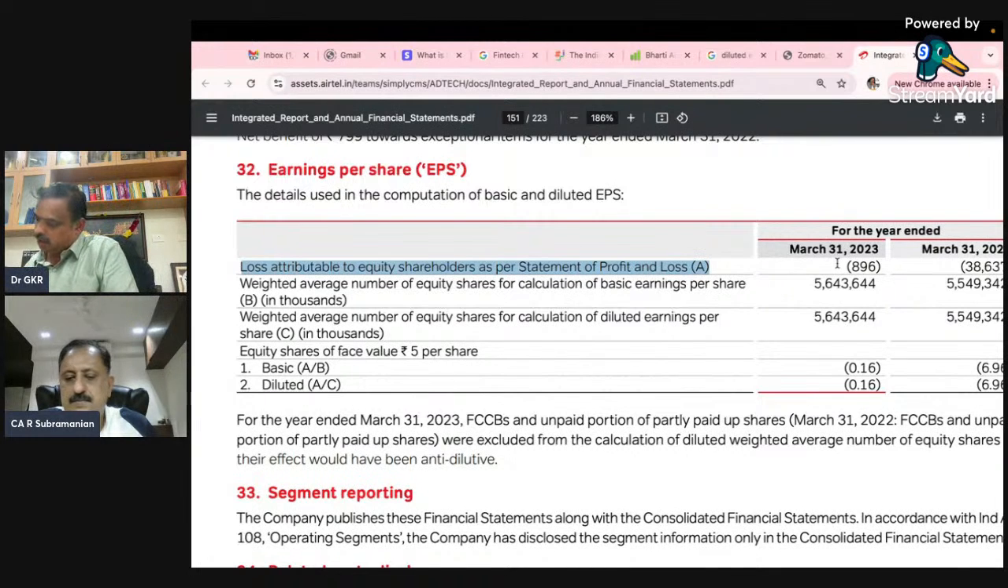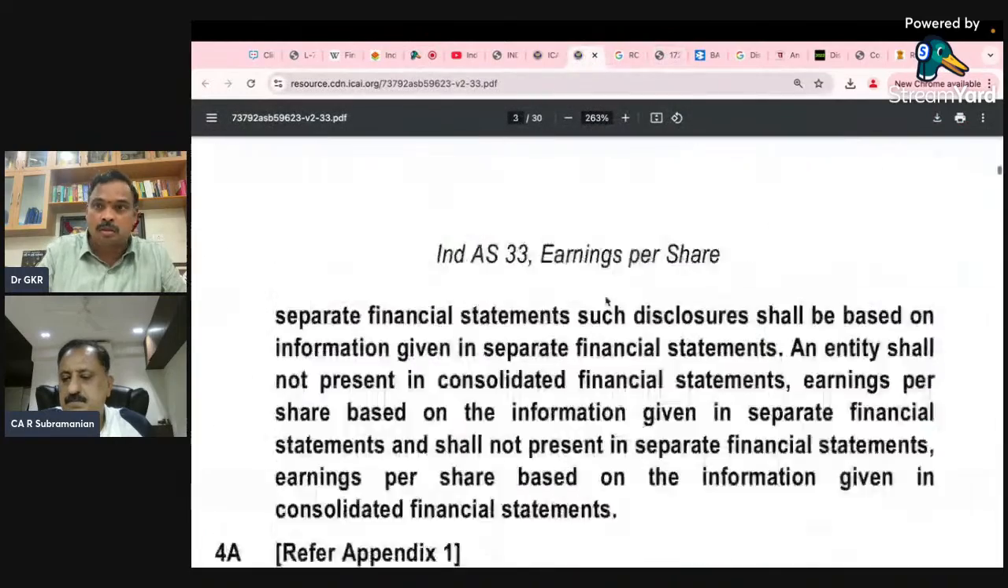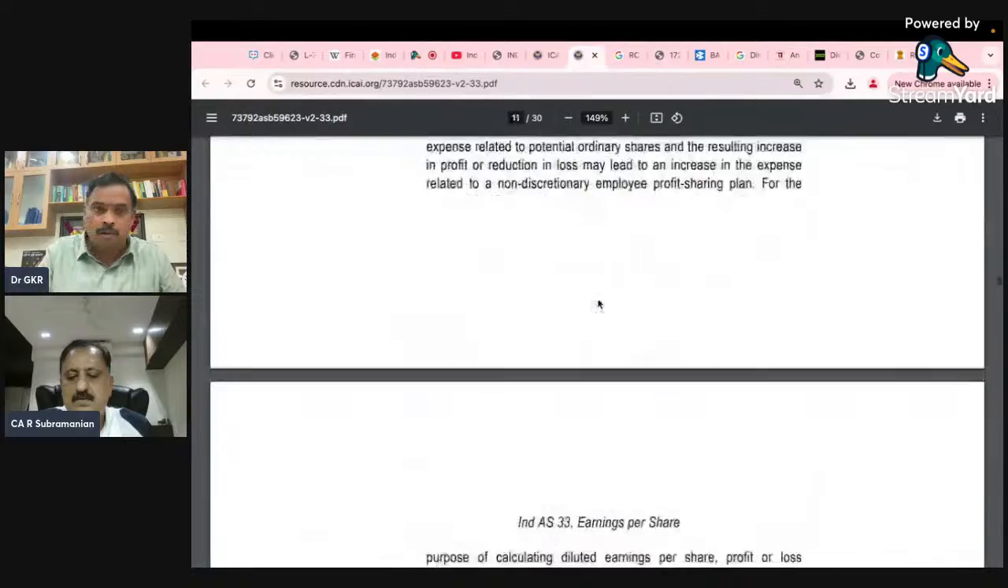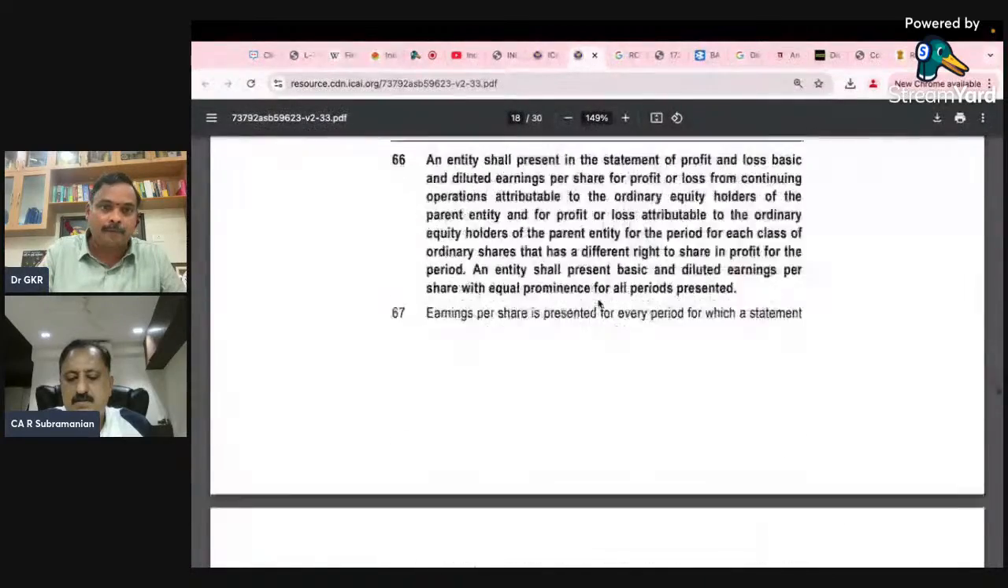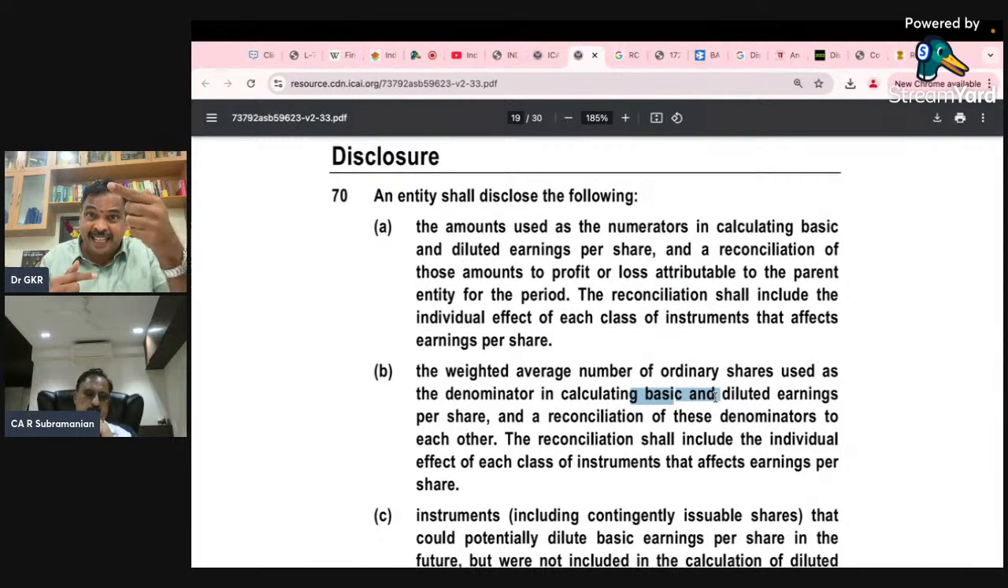Now I am coming to the disclosure part. Please come to the disclosure part here. So this is your disclosure. Now I'll take you to para number 70. Look at 70. The entity shall disclose what? Amount used as the numerator, the weighted average number of shares used in the denominator in calculating basic and diluted, and the reconciliation of these denominators to each other. Okay, basic and diluted. Why is basic less, diluted more? You have to give that reconciliation.